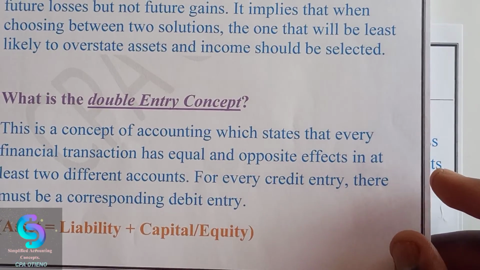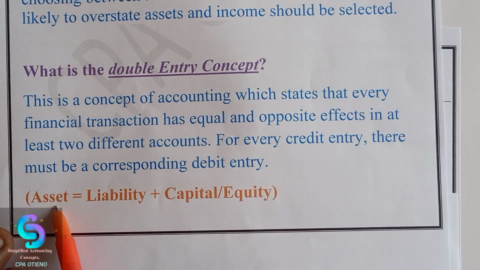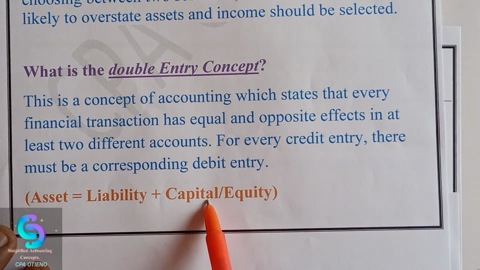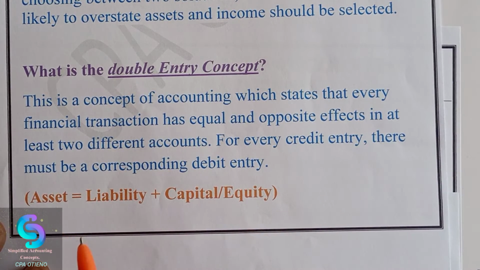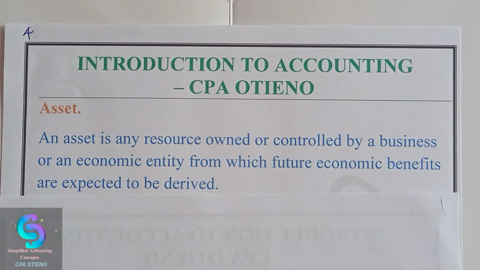Now, as we were trying to define the double entry concept, we came across the words asset, liability, capital, or equity. Now, we need to define what these terms mean. To start with, let's look at an asset. What is an asset? If you are asked to define what an asset is, this is how you'll go about it. Say, an asset is any resource owned or controlled by a business or an economic entity from which future economic benefits are expected to be derived.